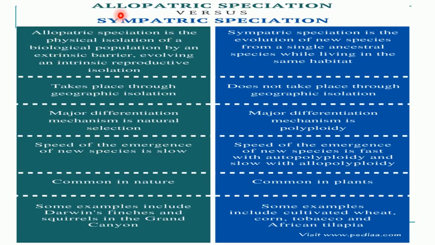If we take examples of allopatric speciation, Darwin's finches, which we have studied in Darwin's theory, and squirrels in the Grand Canyon, these are examples of allopatric speciation, whereas cultivated wheat, corn, tobacco, all these are examples of sympatric speciation.